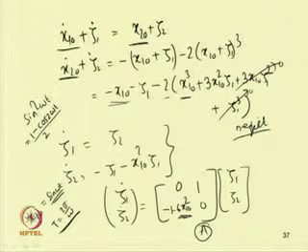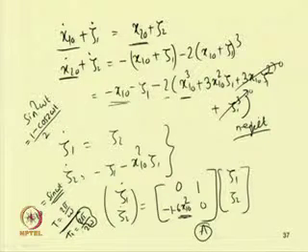As it contains a term cos 2 omega t, that means a frequency twice that of the original response. So, the time period T1 will be equal to 2 pi by 2 omega, but as 2 pi by omega equal to T, this becomes T by 2.